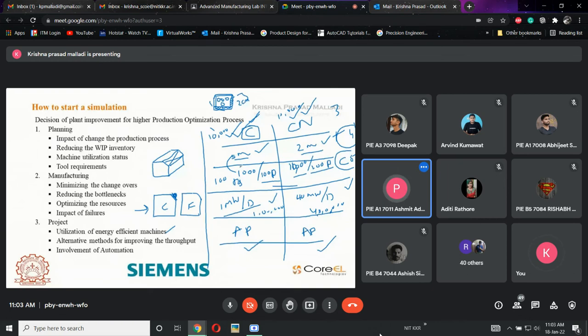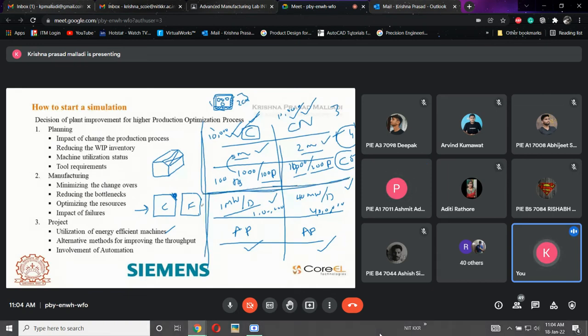Hmm. So how will we decide if we remove the power aspect? Okay, if there is no power aspect, then we discuss on the basis of the application. If the application is complex, then skilled labor is definitely needed for the conventional machine. Even with skilled labor, we can't produce that many complex parts in a conventional machine. If I am going to make this fillet, a fillet is a curved area.